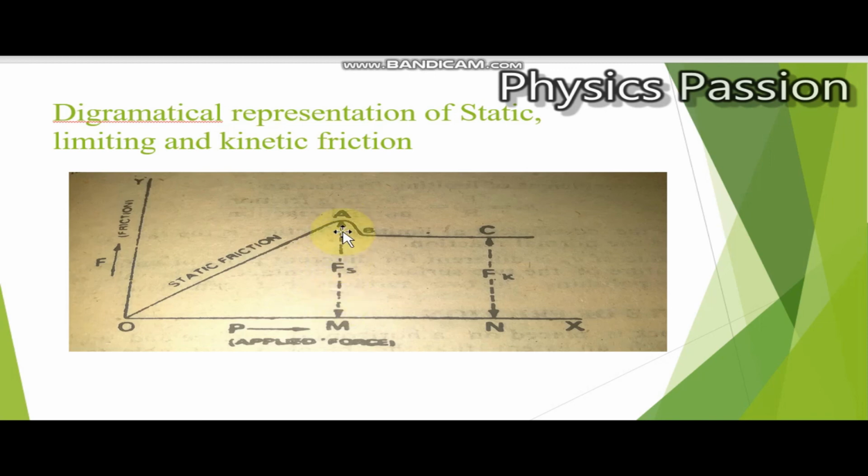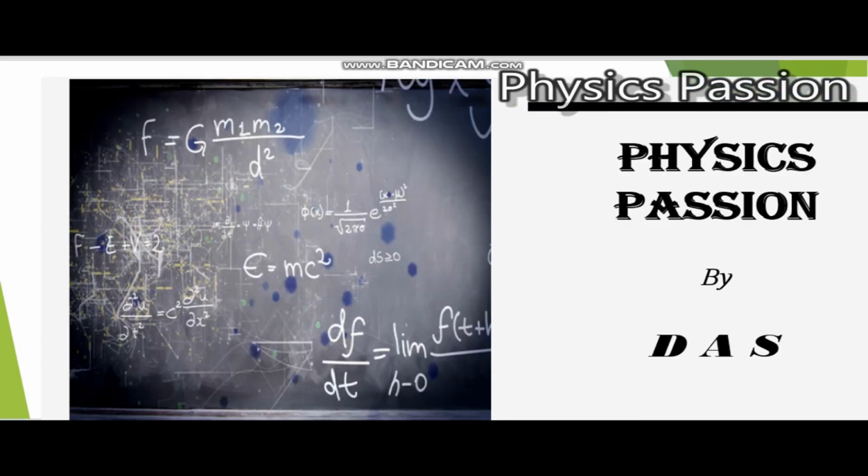After overcoming the limiting friction, the body starts moving over the surface, and the friction, which we call kinetic friction, reduces. This kinetic friction is less than the limiting friction. Here you can observe that kinetic friction is constant with the motion of the body. So this is how we explain static, limiting, and kinetic friction.